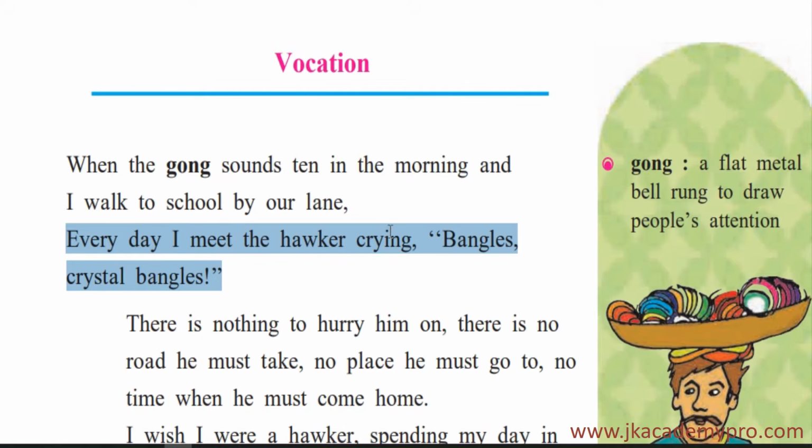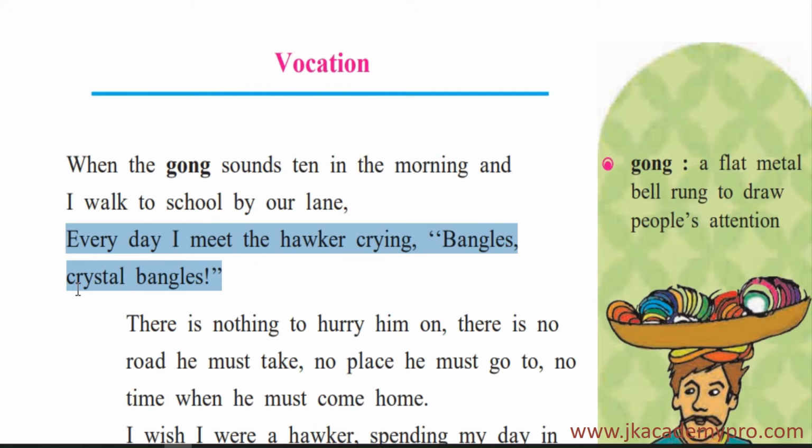So he crying means shouting out loud, bangles, crystal bangles. So here we see that the little boy meets the hawker every day. And who is this hawker? He is the bangle seller. So there are bangle sellers who sell bangles to women. So women buy the bangles and they wear them. Colorful bangles, and different kinds of bangles. Bangles of plastic, bangles of glass, bangles of metal. So he is crying, bangles, crystal bangles.